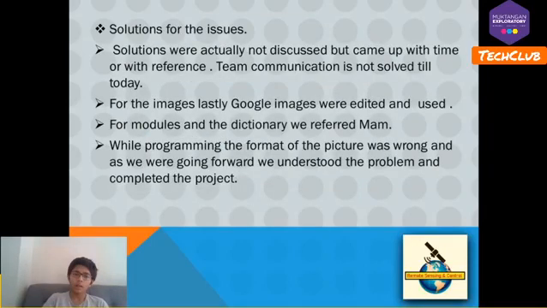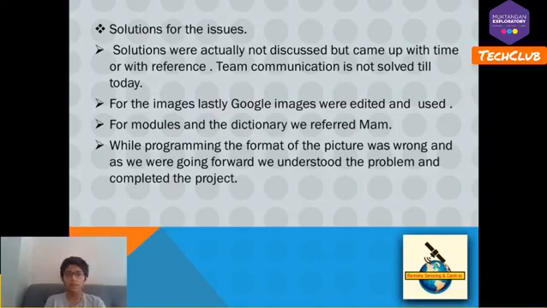Now, solutions for the issues. Solutions were actually not discussed between us, but each of us came up with them from time to time, with a reference. Team communication is still not solved till today. For the images, Google images were edited in Photoshop, and now we use them.